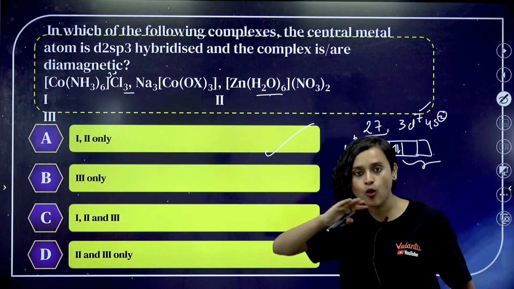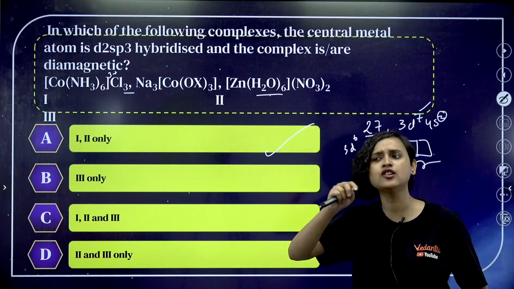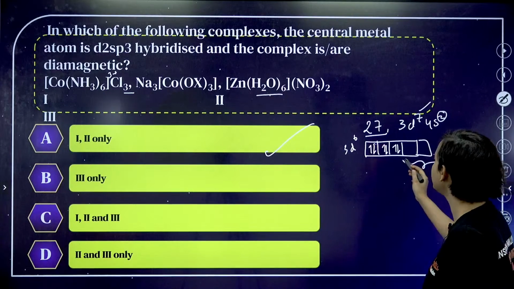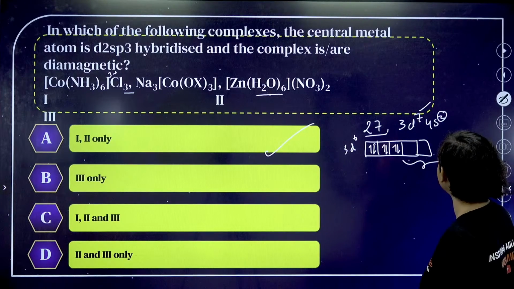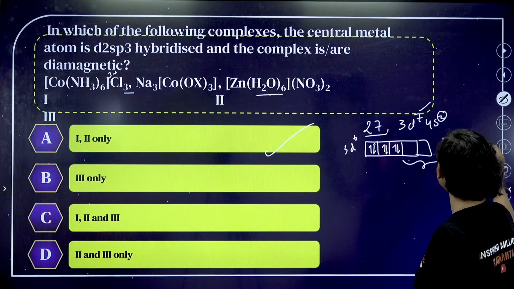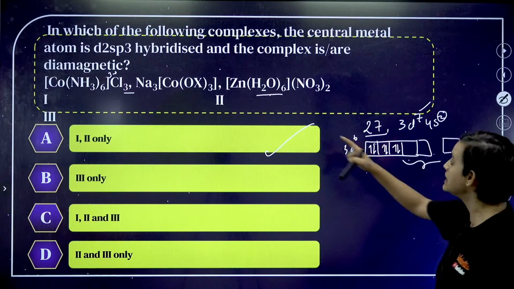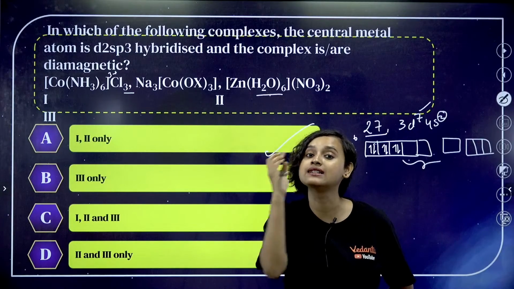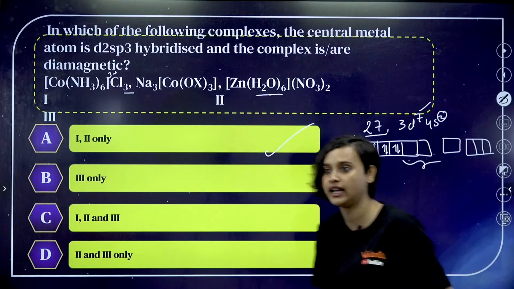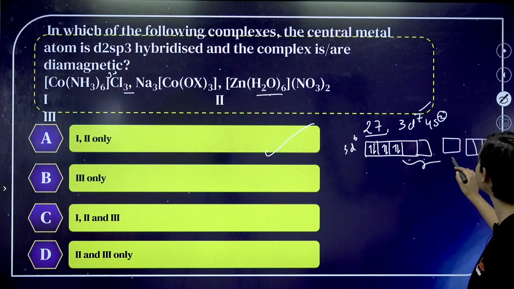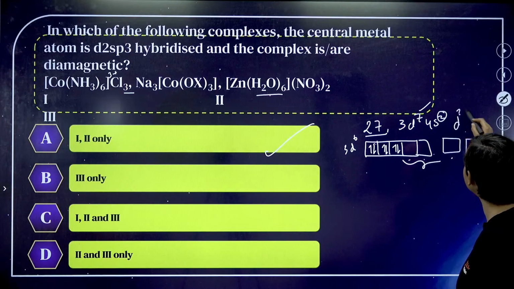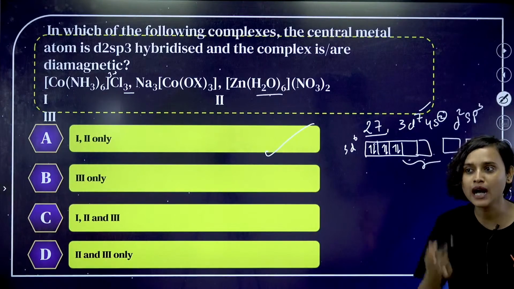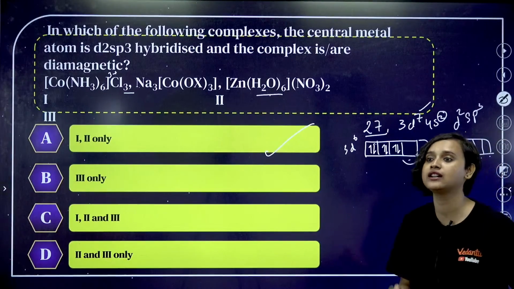NH3 is an okayish field ligand, you can say it is kind of a strong field ligand. If it is a strong field ligand, pairing will happen. Then d2 is filled, and NH3 requires 6 empty orbitals, so 1, 2, 3, 4, 5, 6. So d2sp3. Are there any unpaired electrons? There are no unpaired electrons.